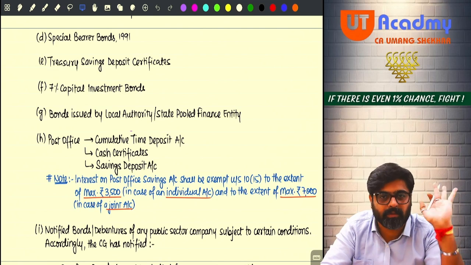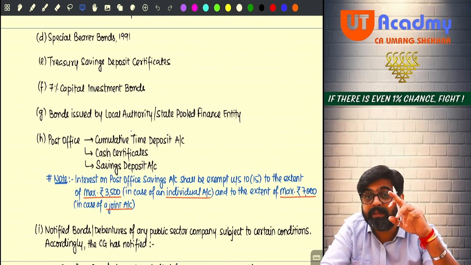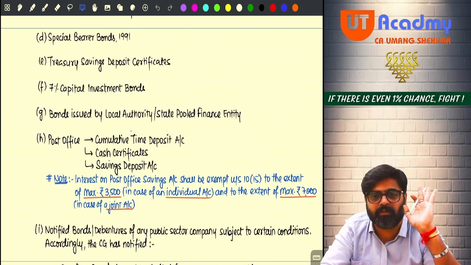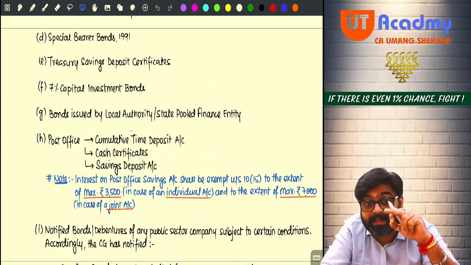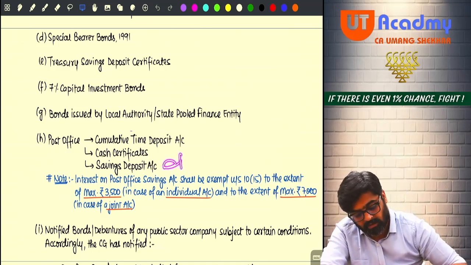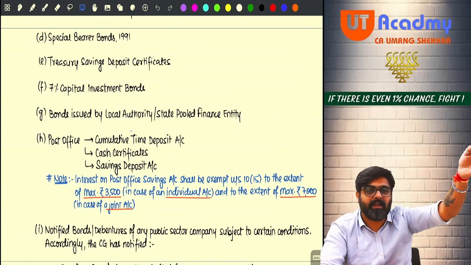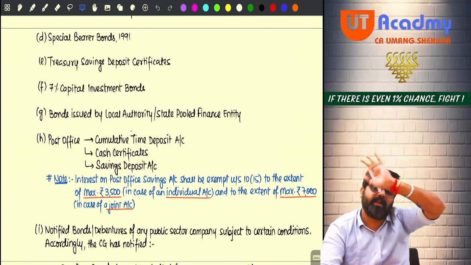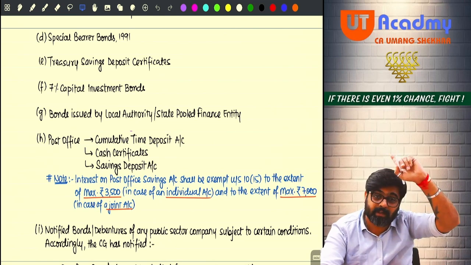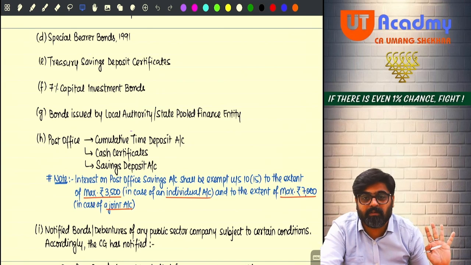That interest will be exempt under Section 10(15). But remember, only these schemes of the post office. I have nowhere written "etc." Meaning, not all the schemes of the post office, where you invest, get the interest, and we will exempt it. No. Interest only on these post office investments.